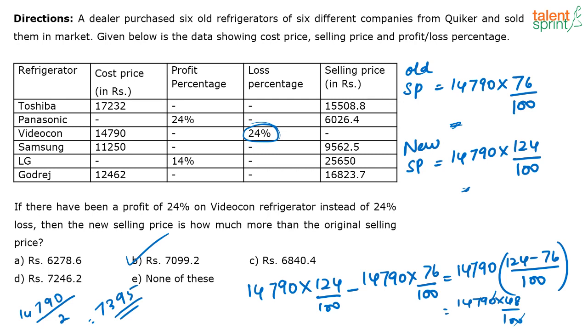Yes, Girish, it is 48% of cost price. What I am trying to say here is, if you know it is 48%, this 48% is close to 50%. So if you have to find out 50% of 14790, that is easy, right? Just divide it by 2. If you divide it by 2, you get 7395, then subtract 2% of this. What is 2%? 1% of 14790 is 147, so 2% will be 147 into 2. Just subtract that from this to get the answer.